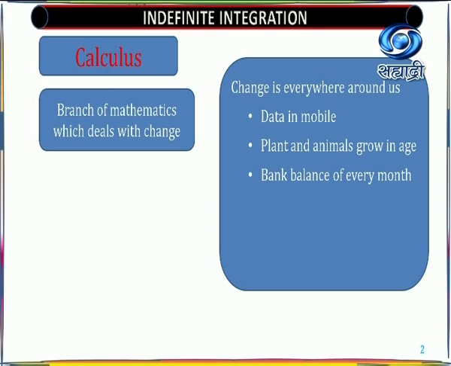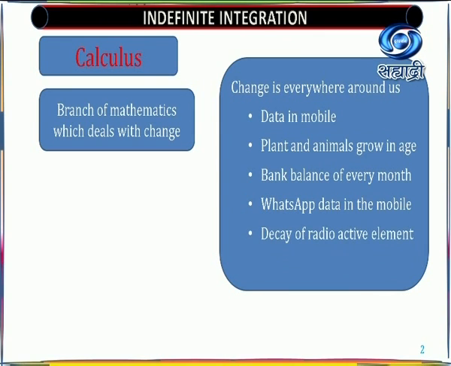Now, next is one more example, WhatsApp data in your mobile. It is collecting, everybody is sending you messages like good morning, good afternoon. So that is collection of data, or the storage of data in your mobile. That is also one of the collections. Decay of a radioactive element, that means what? Whatever the element is, it vanishes after some years. So that is decay. Decay means decreasing of whatever you have.